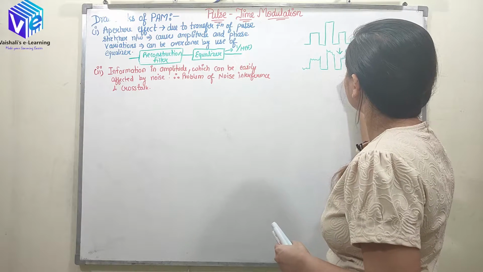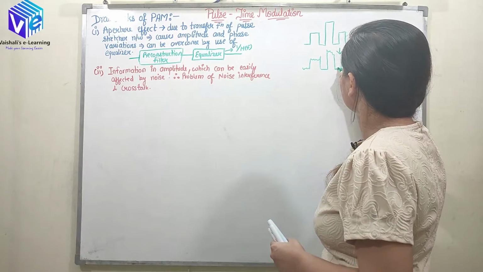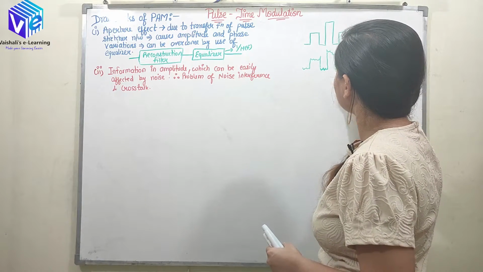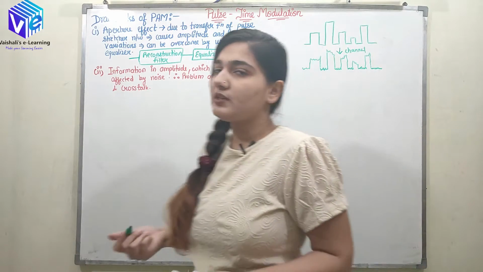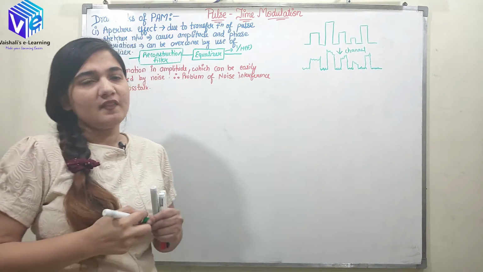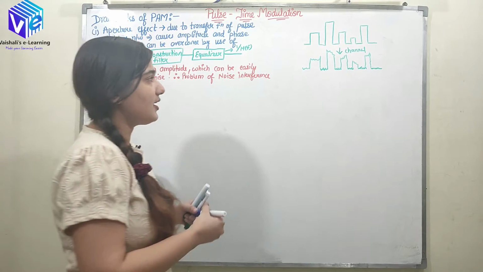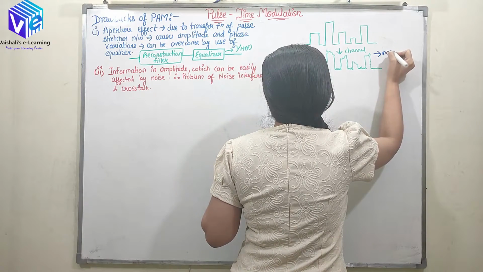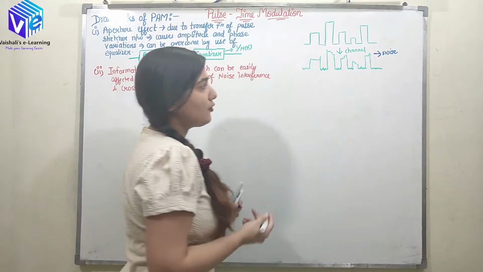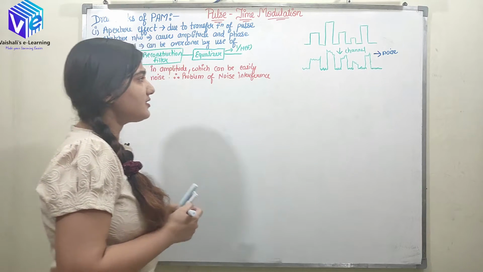Similarly here, and at the 0 level also it would be changing. Now this type of signal is at the output. Now the information is lost. This is noise. Now noise is affecting my information directly. So this is the second limitation.